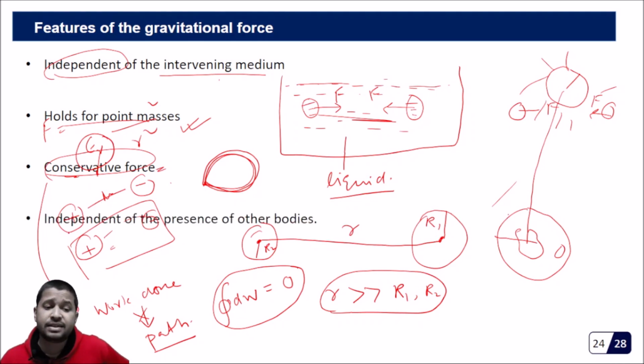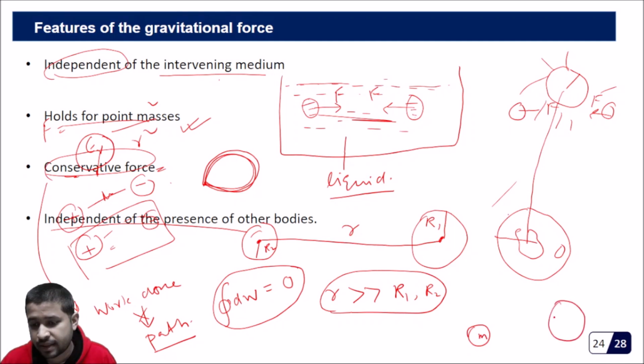And finally, it is independent of the presence of other bodies. We'll come to this as we see the next principle in the next section. So what this means is that it is independent of the presence of other bodies. Means what? If you have a mass m, it is getting attracted to a different mass m.